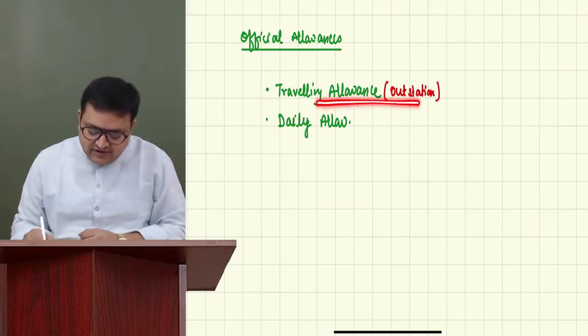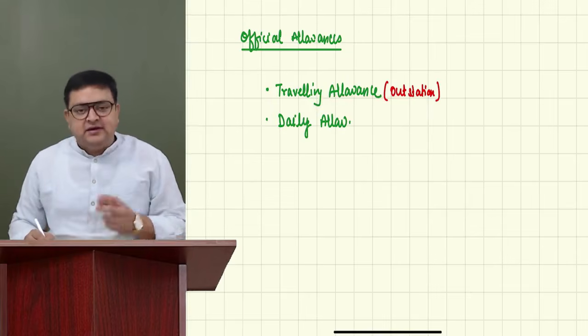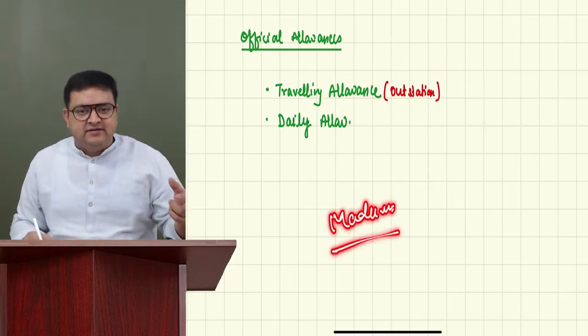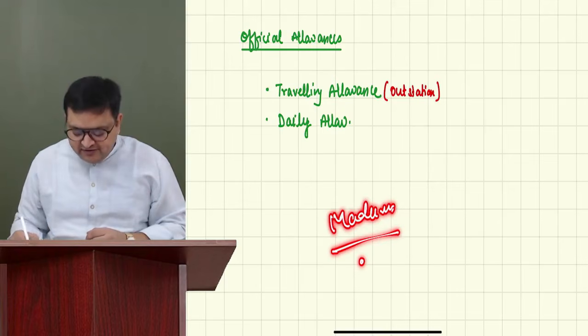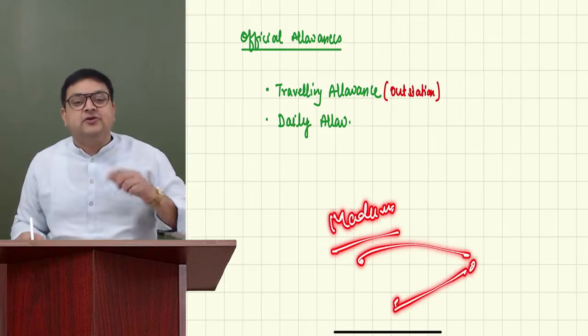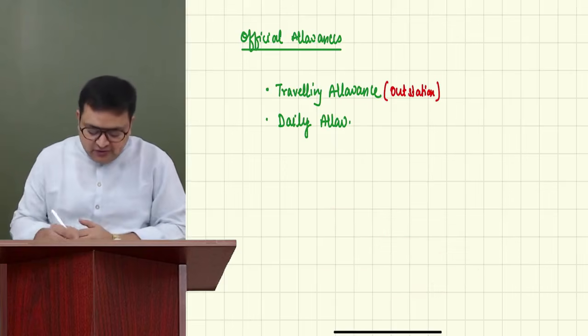This is outstation travel. But let's say your CA firm is in Madurai, and in Madurai itself you have different clients at different locations. So you have to travel locally also, and that too for official purpose.